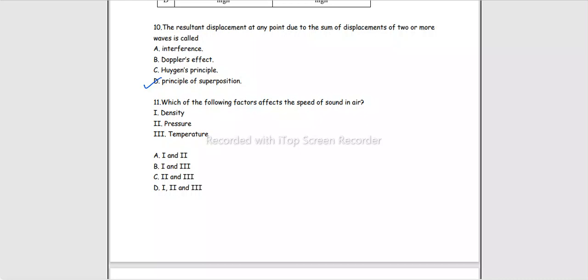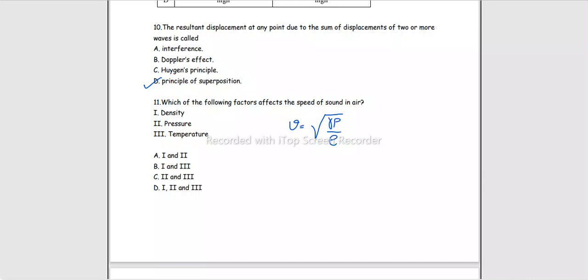Which of the following factors affect the speed of sound in air? Again, इसके लिए we have seen an equation और इसको हमने पिछली वीडियो में भी थोड़ा discuss किया था. Speed of sound के लिए Laplace ने जो corrected formula दिया था, it was this one. And then we concluded density और speed inversely related है. Density अगर आप decrease करेंगे तो speed of sound उस medium की increase हो जाएगी, right?